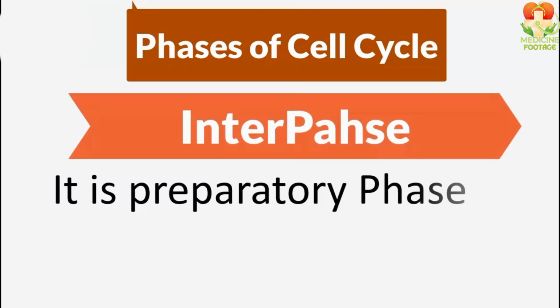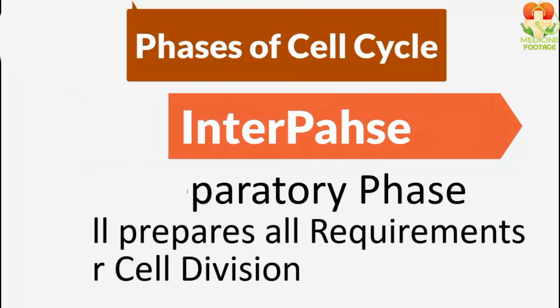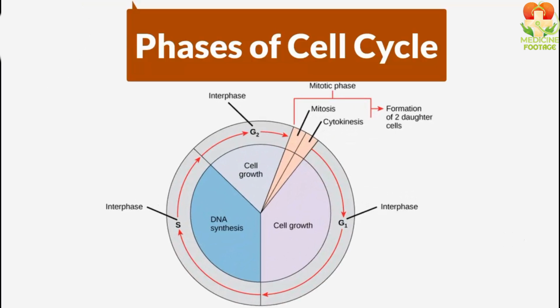Interphase, which we also call the preparatory phase, as the name suggests, is the preparatory phase. Meaning in this phase, the cell only does preparation, prepares its material for cell division. And interphase is again divided into three phases: G1 phase, S phase, and G2 phase.